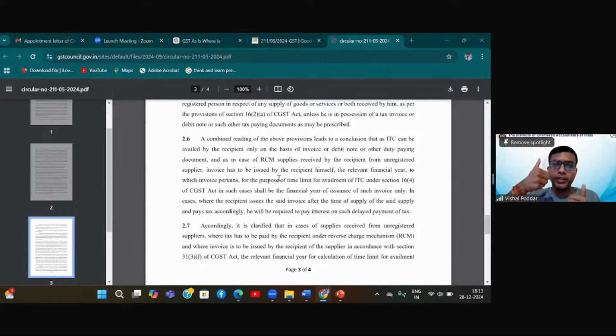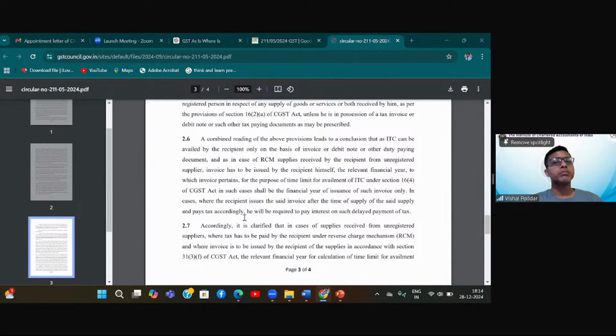Means what? If this transaction happened in December 22 and you did not pay the tax also at that time, so what is happening now in December 24, you want to do both things. No problem, you do both things. You pay the tax also, you take the ITC also. For ITC, this circular says raise a self-invoice in December 24 and take the ITC. But the time of supply of this transaction remains in December 22. So from 22 to 24, you will have to pay interest. So what is the disconnect that you are not getting? Or I hope whatever was the confusion is clear now.